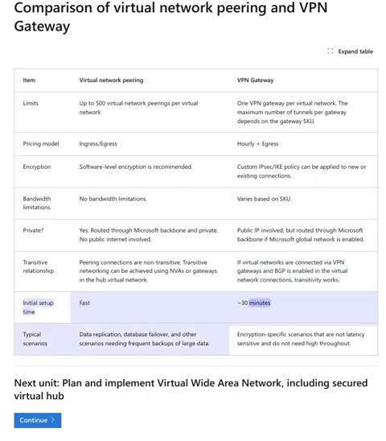Initial setup time: fast. 30 minutes. Typical scenarios: data replication, database failover, and other scenarios needing frequent backups of large data. Encryption specific scenarios that are not latency sensitive and do not need high throughput.